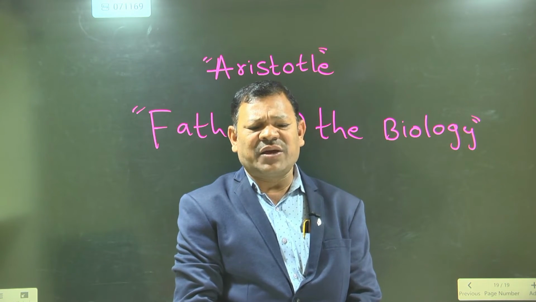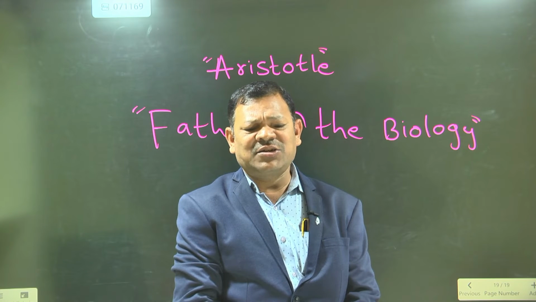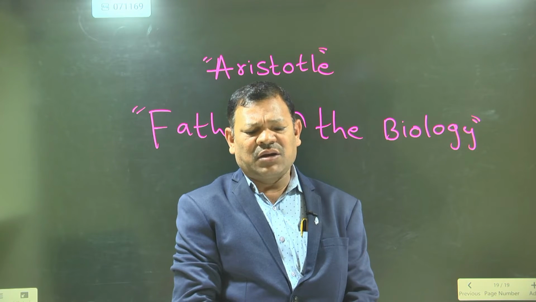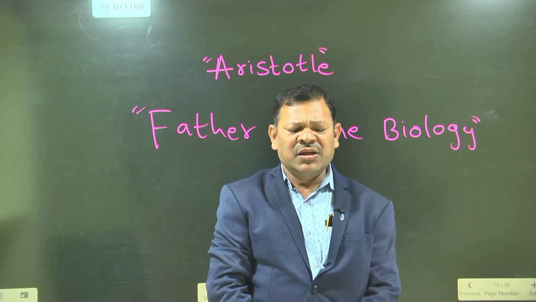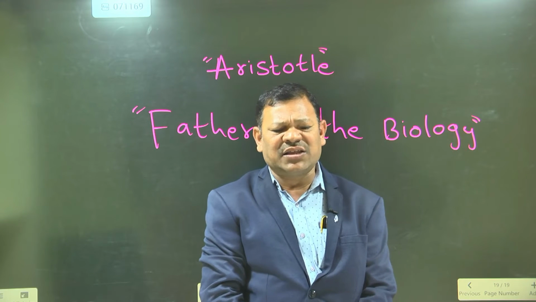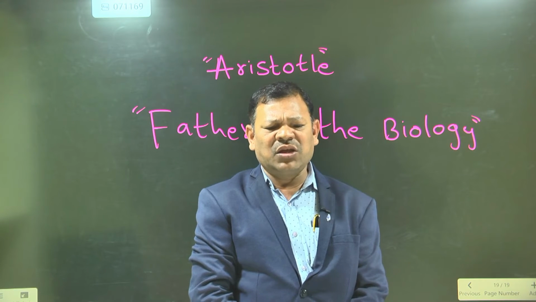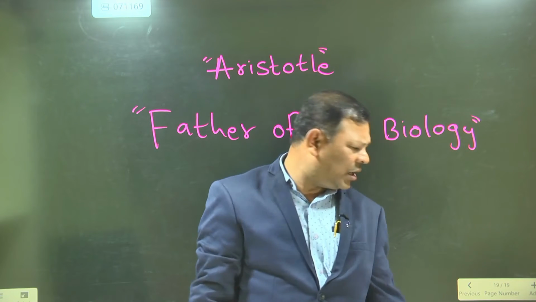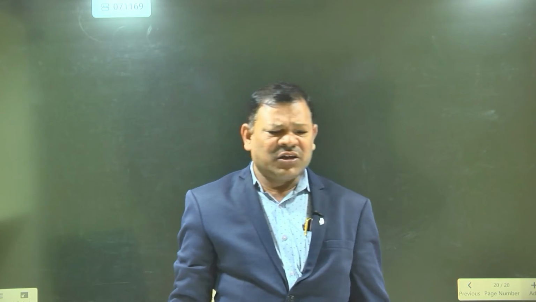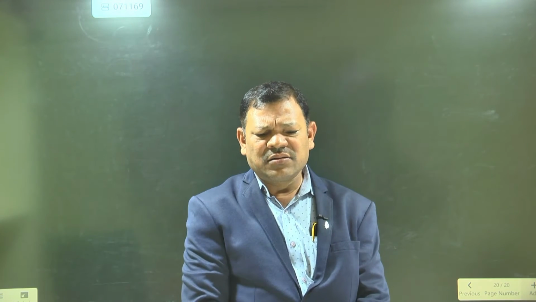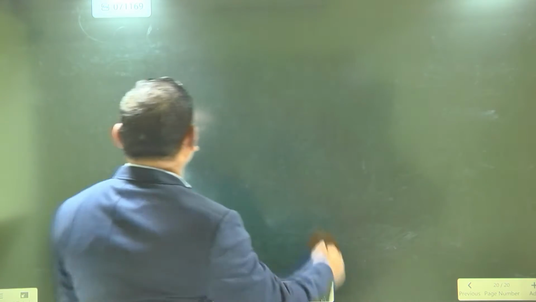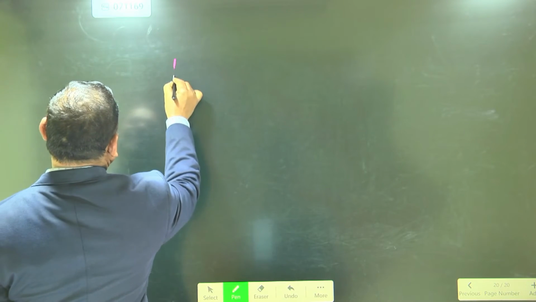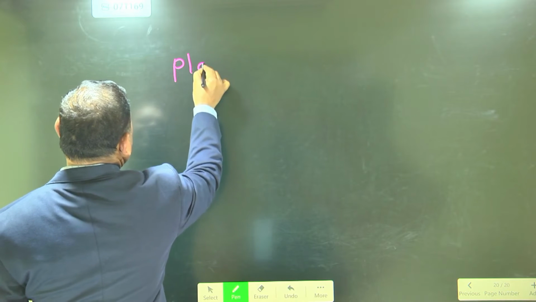The microscope was discovered by Anthony van Leeuwenhoek, but he is not the father of biology. With the help of the microscope we can see minute organisms. So the father of biology is Aristotle.